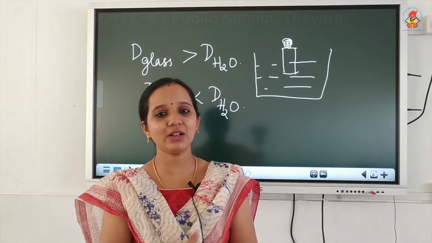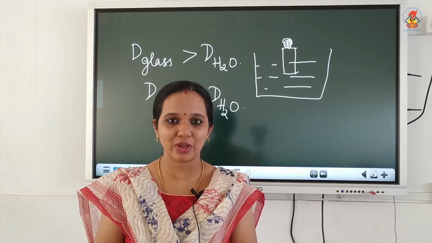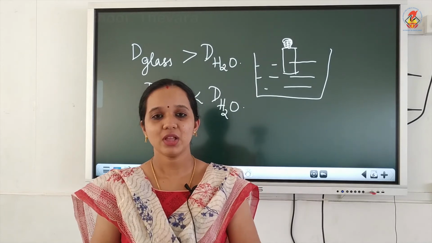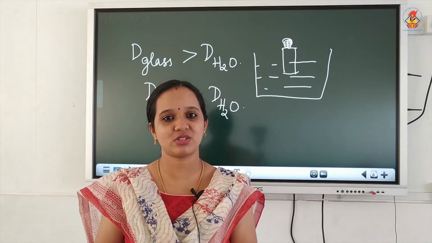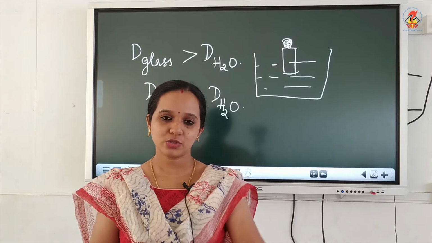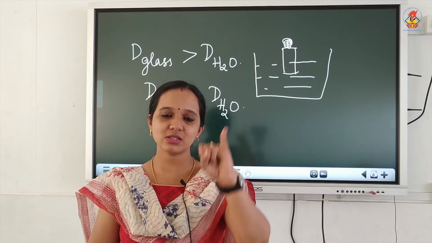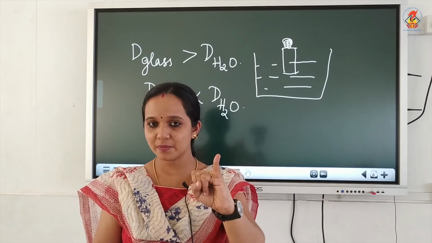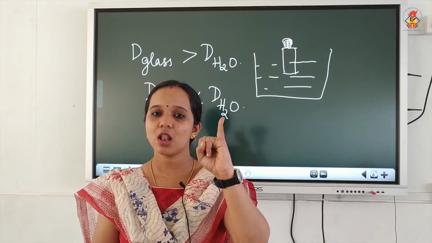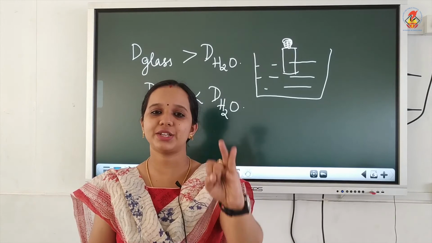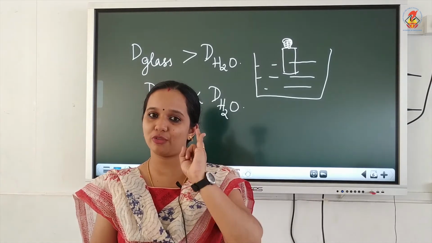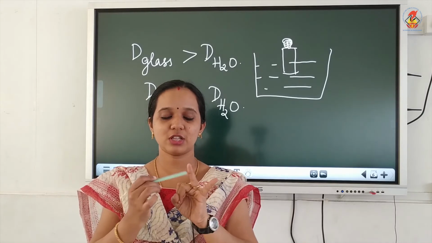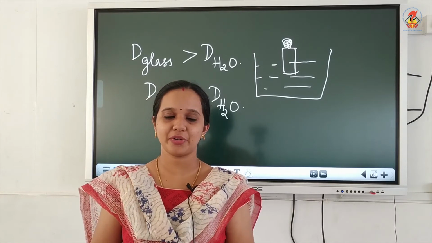So the overall density of the body of the ship will be very less compared to the density of water, hence the ship floats. So the 2 points to be remembered here are: if the density of a substance is greater than the density of water, the object will sink. If the density of a substance is less than the density of water, the object will float.